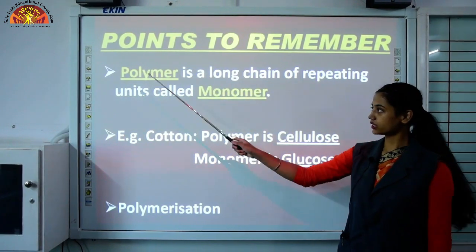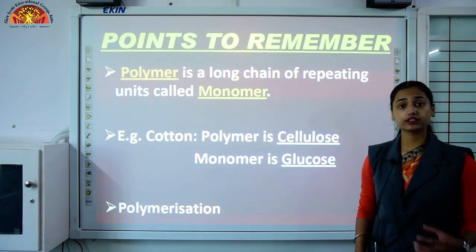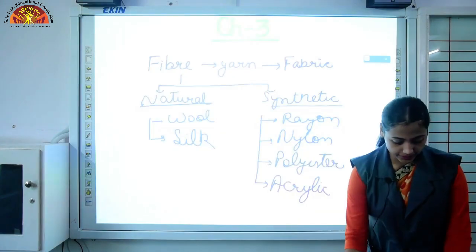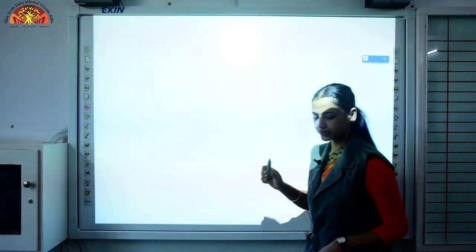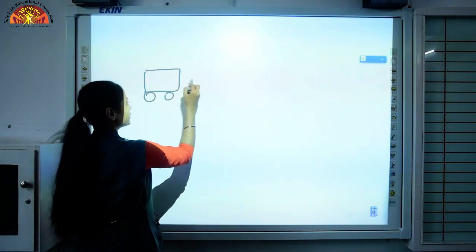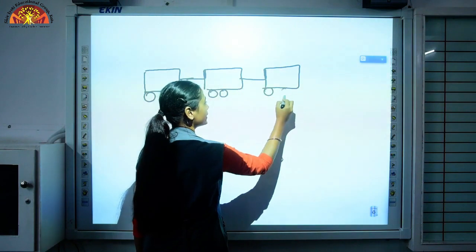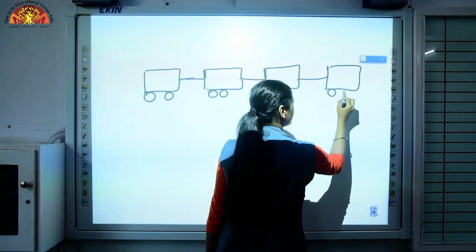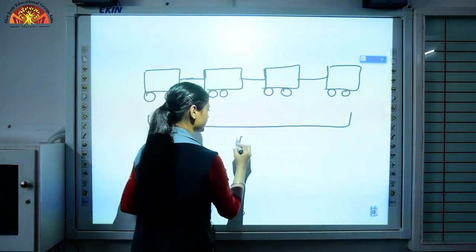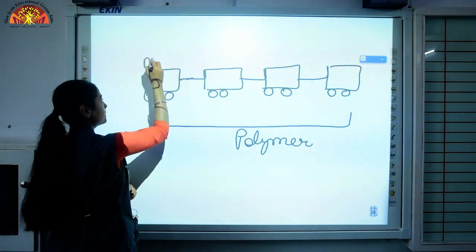These are important points. First, polymer is a long chain of repeating units called monomer. The synthetic fibers consist of polymers. Now what are polymers? Let's understand it with the help of an example. Everybody has seen a train. Okay? How does it look? This is a rough diagram of a train. In a train, so many coaches are present. So let's say this complete train is polymer and this individual coach, this single coach, is monomer.